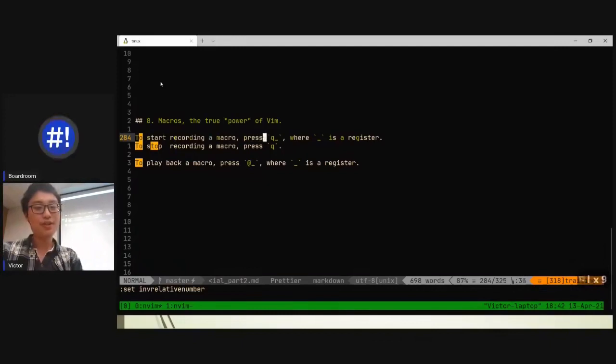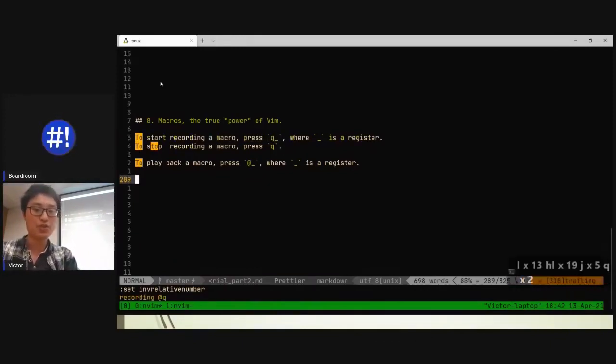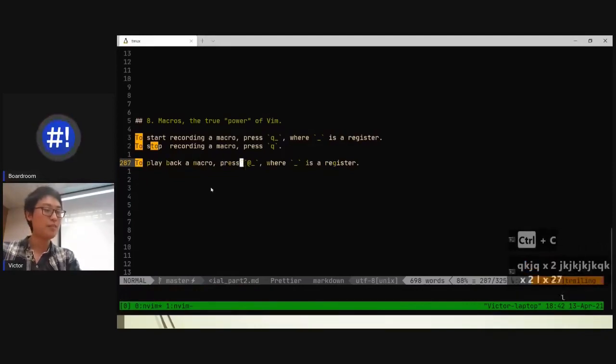To start recording, you press q followed by a character, which is a register. By default, I like to press q. And you can see it starts to record towards the q register. It's called a register. It's like a variable, right? We're storing keystrokes into the variable. Let's say I'm just going to stop that. To stop it, you just press q again after you've done all this stuff. To play it back, you press the @ symbol and then the register.